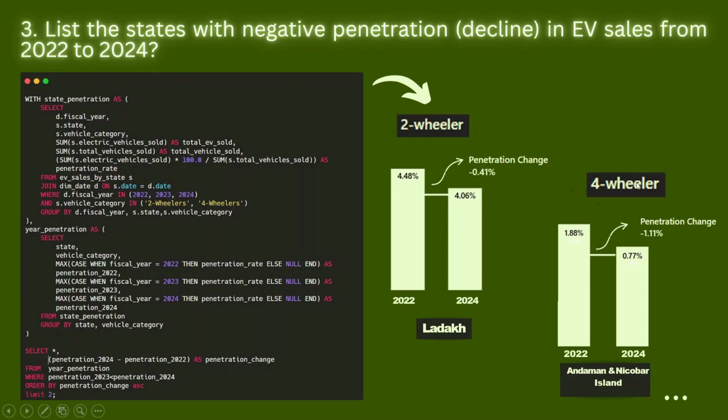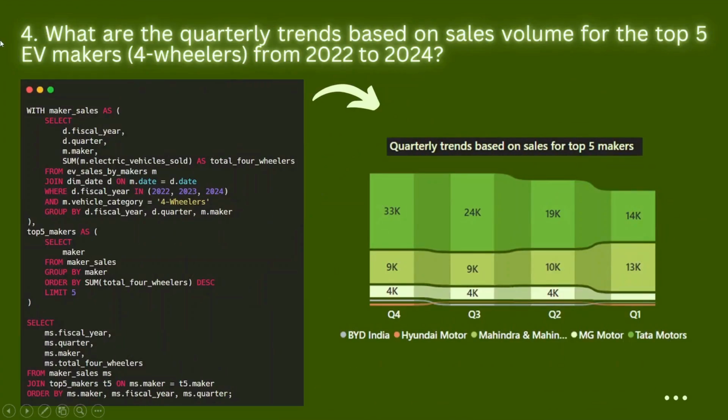And in the case of four-wheelers, Andaman and Nicobar Islands shows a negative penetration decline in EV sales, with a penetration change of minus 1.11%. These falling numbers are a concern and show that there are some problems stopping people from choosing EVs in these areas. So we need to find out the reasons for this drop so that AtliQ Motors can grow better in these markets. Now let's look into the next question.